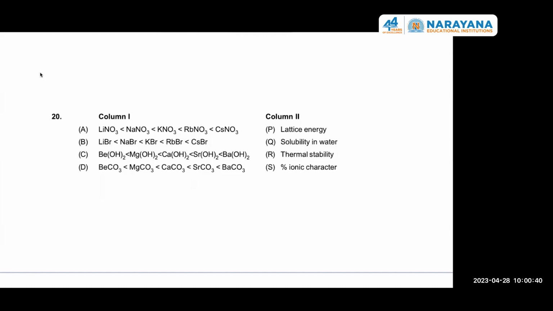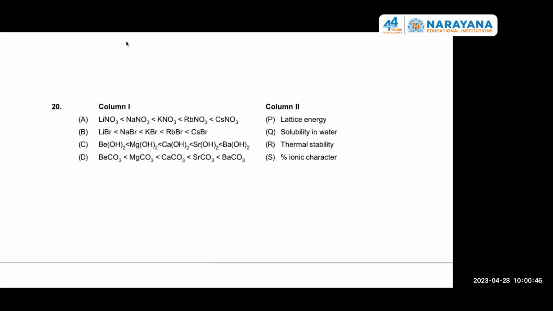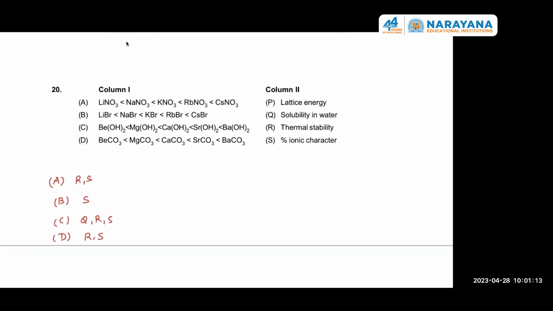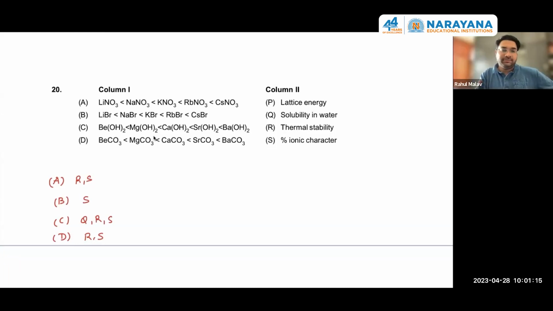So RS, QR, and S, and then RS. Okay. The answers are A, RS, B, S, C, QRS, D, RS. Any doubt? Check please. Fine. Anybody needs any explanation here?